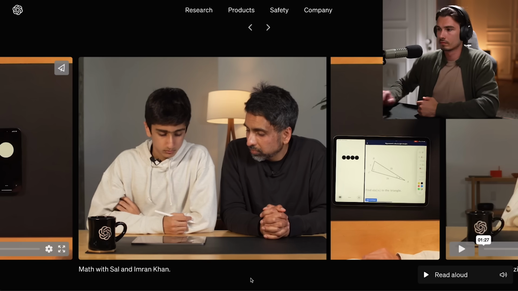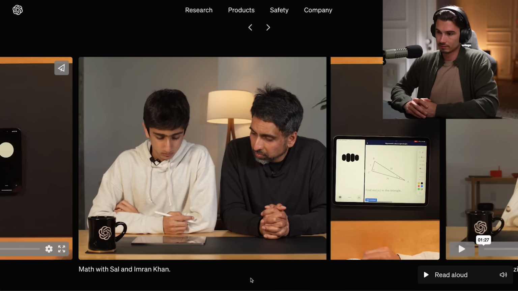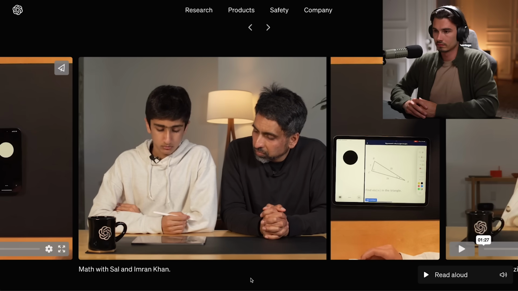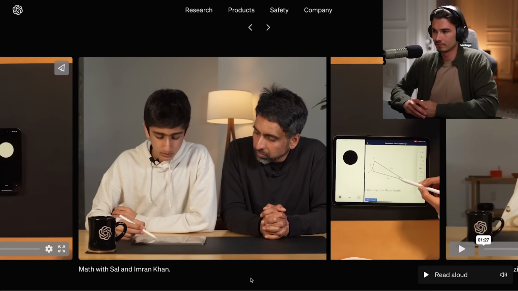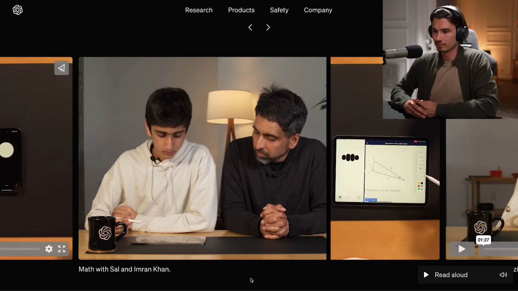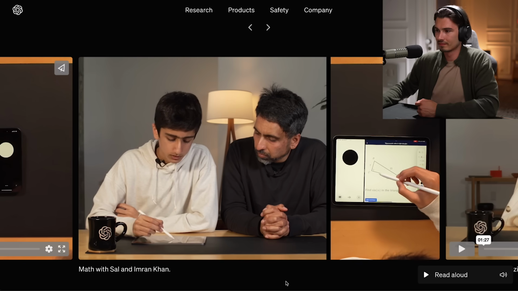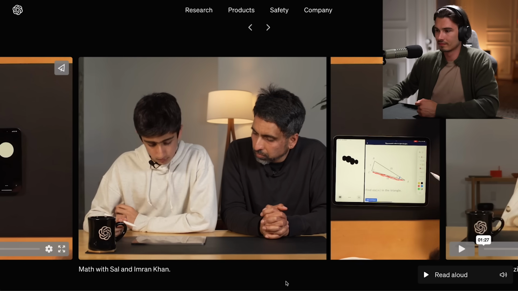It's a tutor. Can you first identify which sides of the triangle are the opposite, adjacent, and hypotenuse relative to angle alpha? All right, so I'm pretty sure this is the angle alpha right here, right? Perfect. That's correct. Now, looking at the triangle, which side do you think is the hypotenuse? I think it might be this one, but I really am not sure. This side AC. You're close.